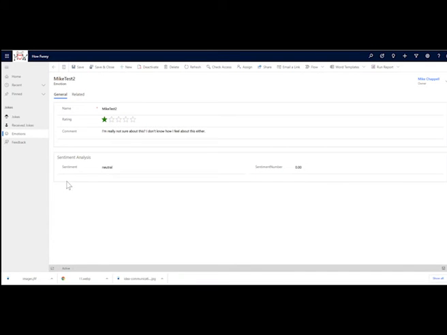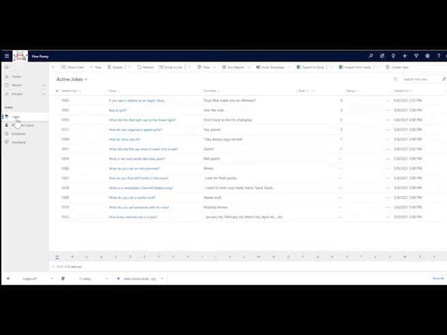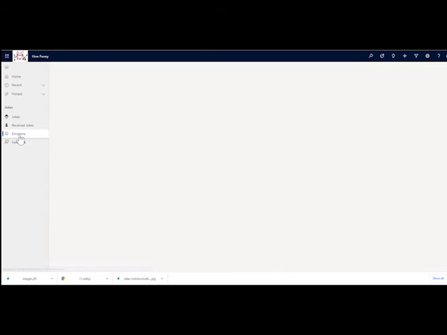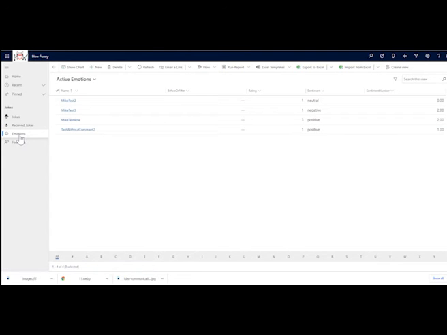So as you can see, we've used Dynamics as a backend of the system. We have a jokes entity, which has a list of all the jokes that will be available on the Canvas app to select from. We have the received jokes, which is basically the jokes that have been sent from one person to another, and also the emotions entity. So this is basically capturing the thoughts and feelings of the user when they log in onto the app and when they leave the app.